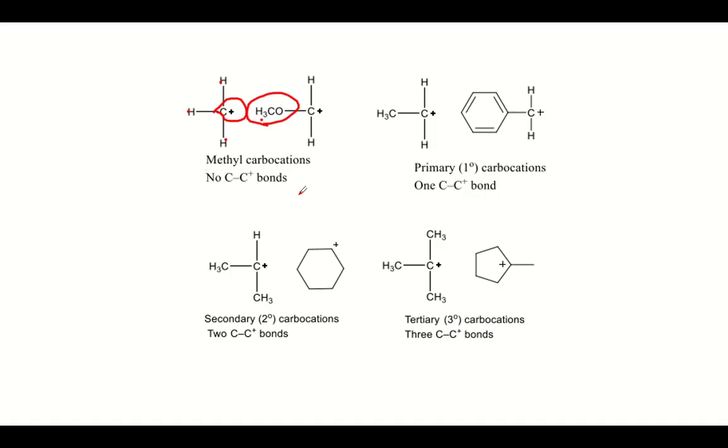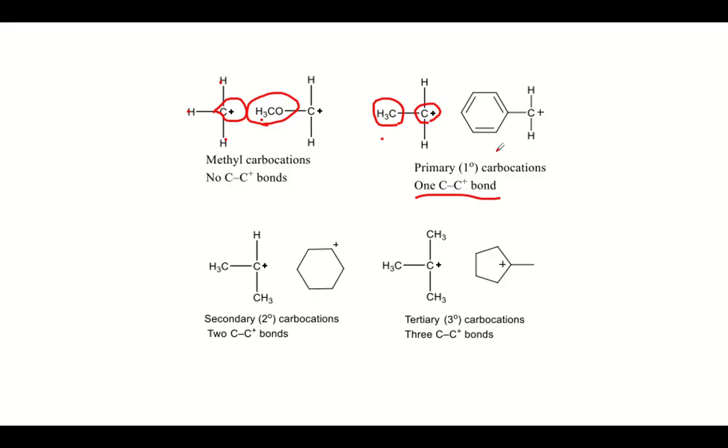Now, the primary carbocation. The primary carbocation is the plus charge containing carbon attached to another one carbon. So there is one C-C bond. Such a carbocation is called as what? The primary carbocation.